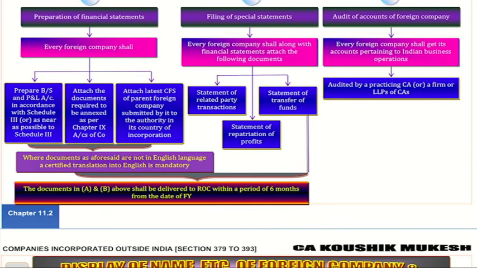Statement of transfer of funds. Statement of how much money came from the parent company and how much money was taken. Third one, statement of repatriation of profits. Repatriation means taking the profit. I will give you an example. KFC does business in India or not? Losses are extreme, profits are. What will they do with the profit?